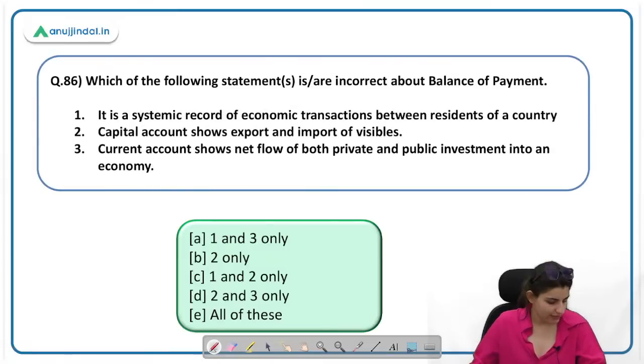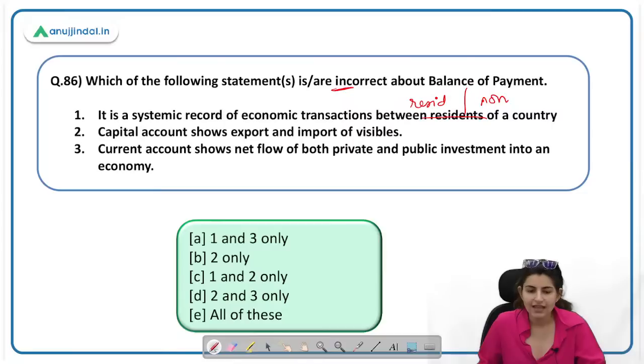Which of the following statements are incorrect about balance of payment? ये तो बहुत easy होना चाहिए. It is a systemic record of economic transactions between residents of a country. Not only residents, resident and non-resident की बात होती है. Resident and non-resident, not residents.